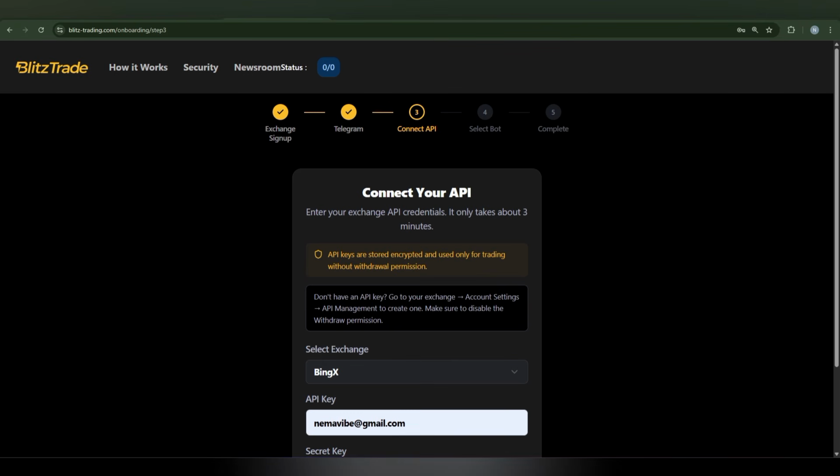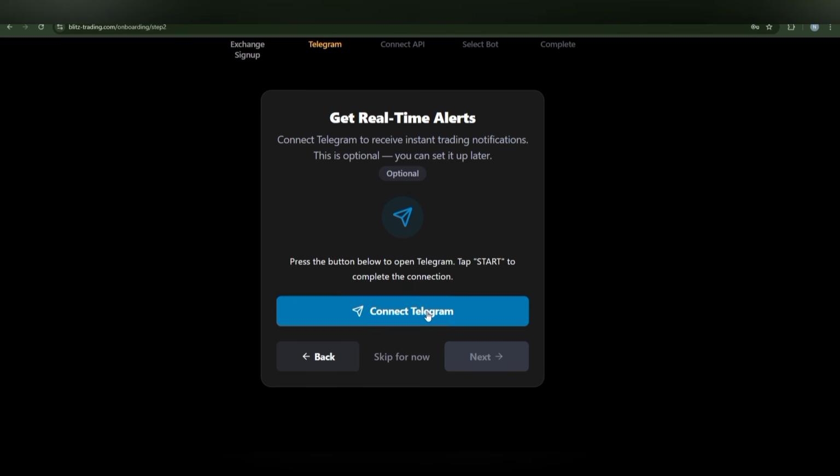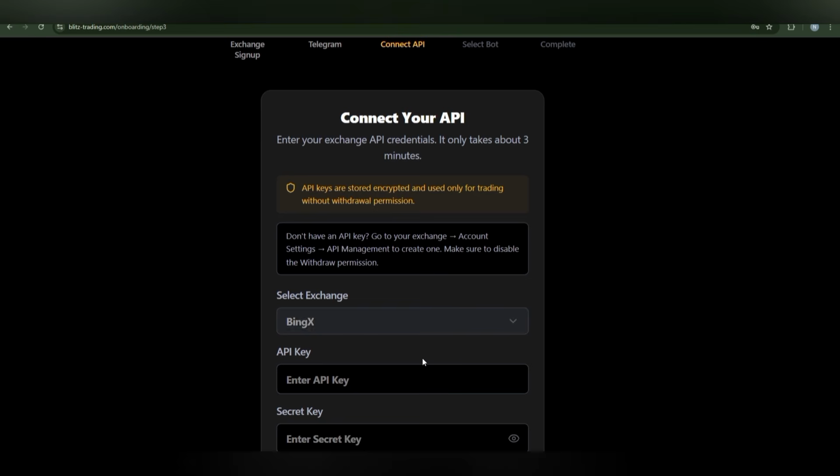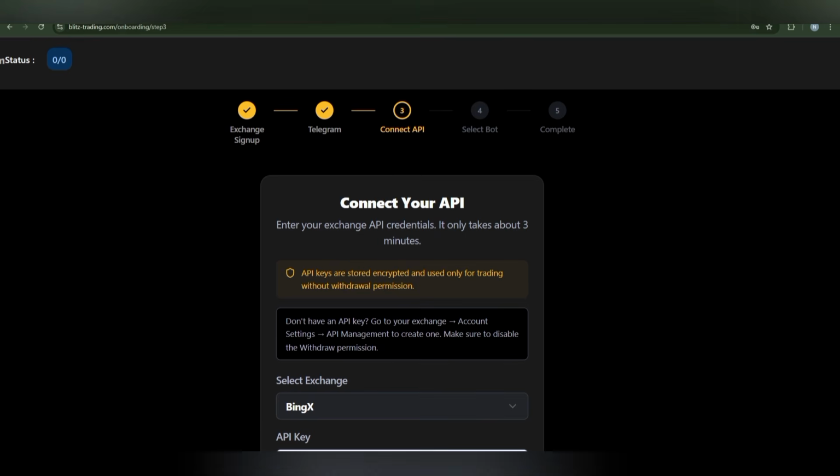After that, we are going to connect the API settings. Sign up on BingX, and then you can also go with API. There's Gate.io, Bybit. You can also accept the terms and conditions, and then you can also connect your Telegram too. Like here, you can connect with Telegram, so you can do all these operations here. And how the API can be connected, you can check out.